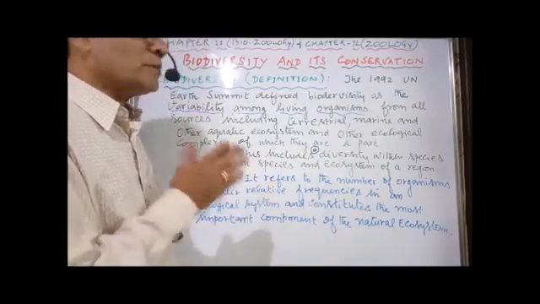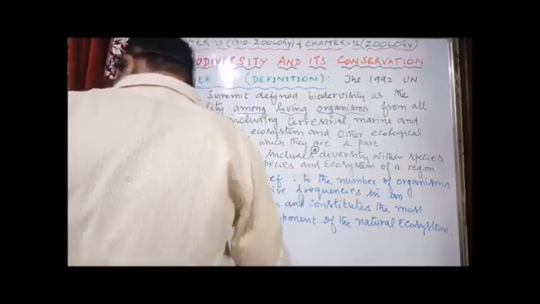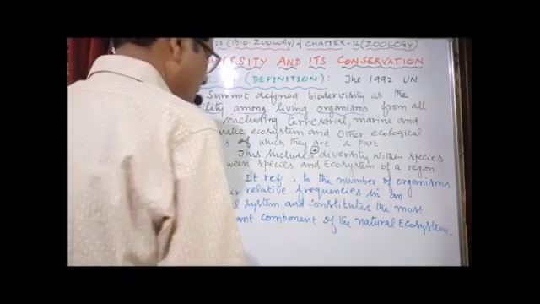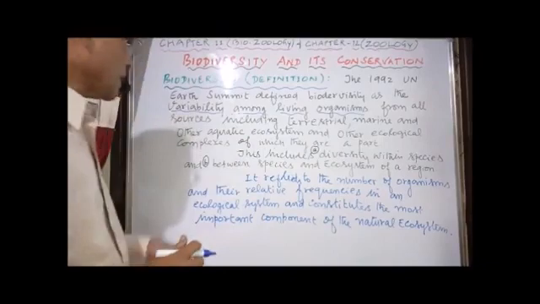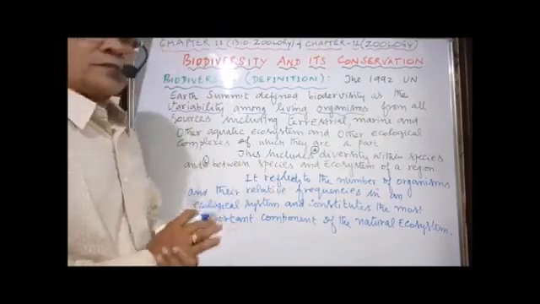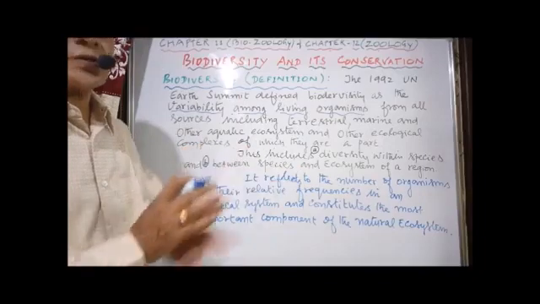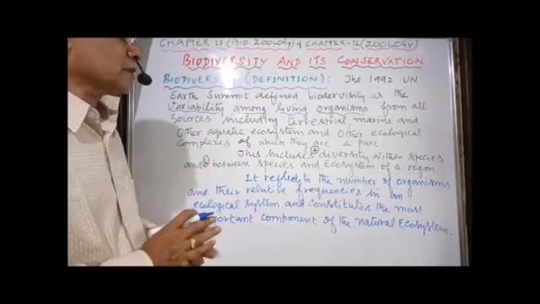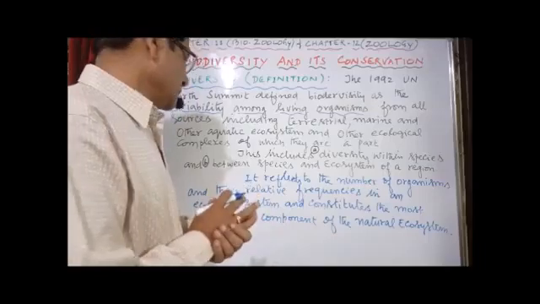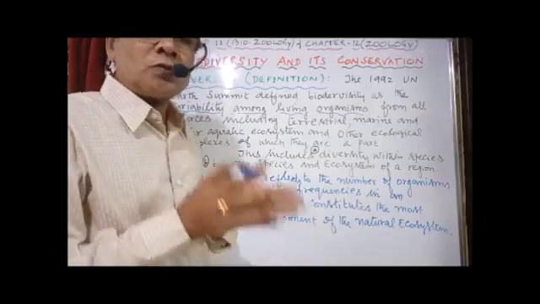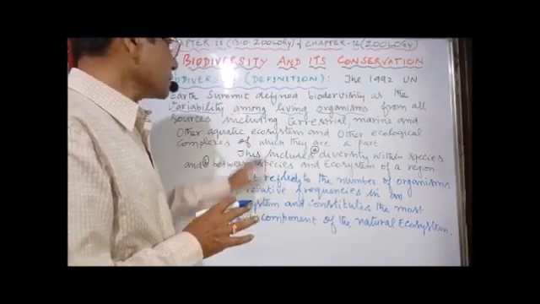Normally, it reflects the total number of organisms and the relative frequencies in an ecological system, and constitutes the most important functional constituent of the natural ecosystem. That's about what diversity is.